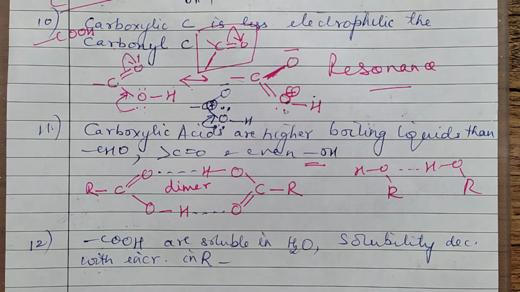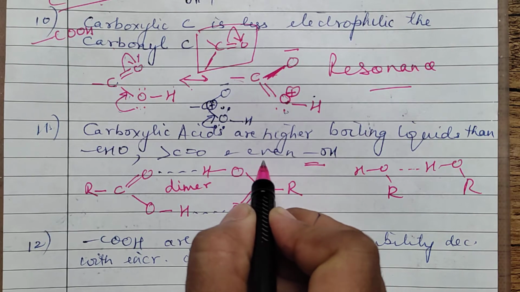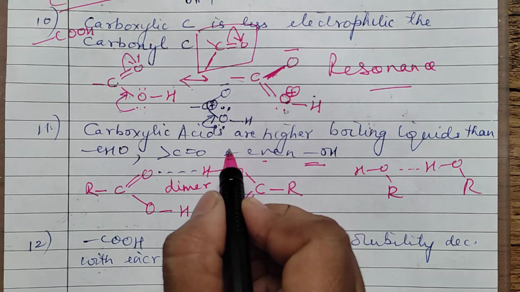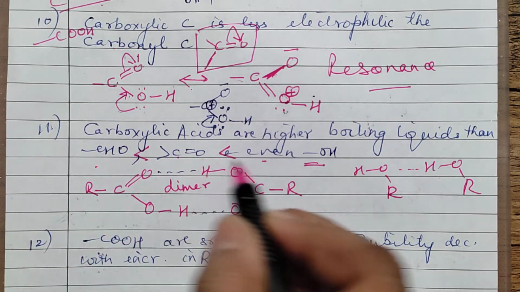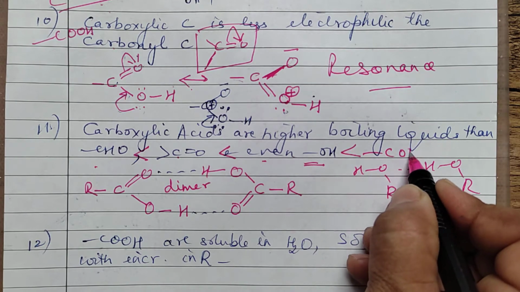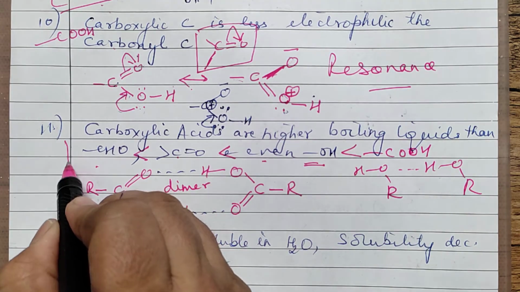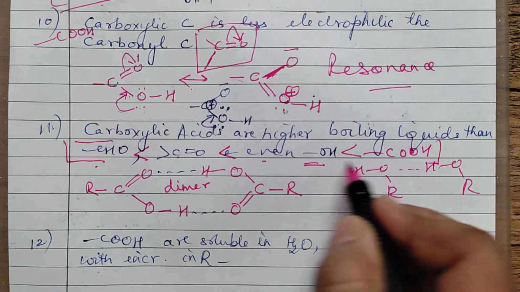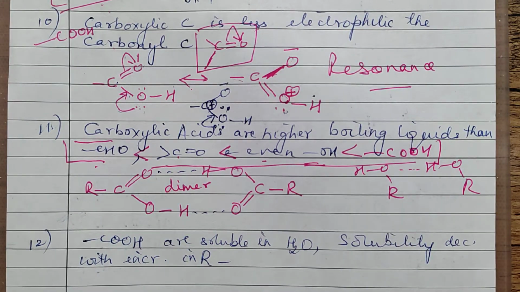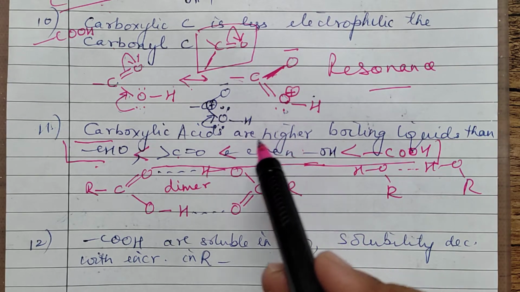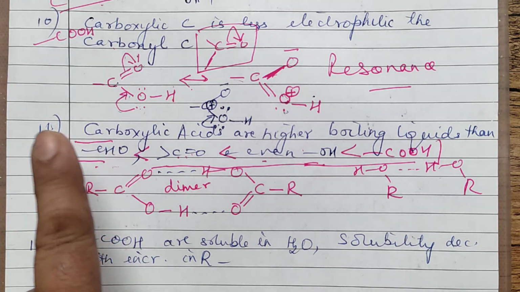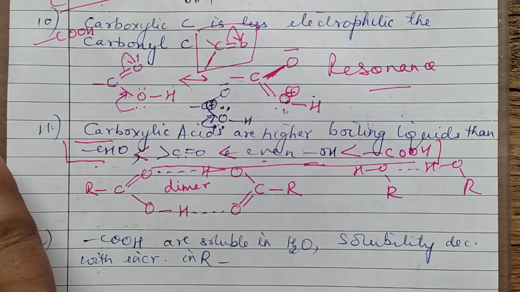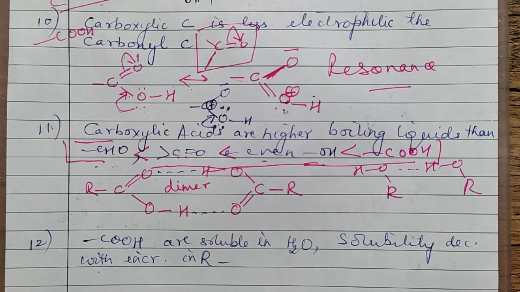So how are you going to place them in order? We know alcohol is more, right? So first alcohol, then after alcohol you will put ketone, then aldehyde, and you are going to put acids the maximum. In case you are comparing the boiling points of some compounds where you have alcohol, acid, everything, what will you do? Acid maximum, then alcohol, then ketone, and then aldehyde. After aldehyde, if you have ether, after ether, if you have hydrocarbon.